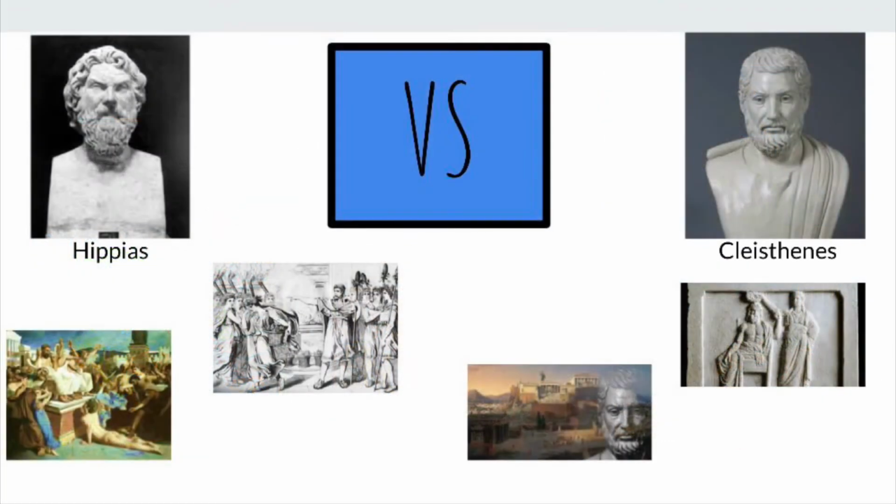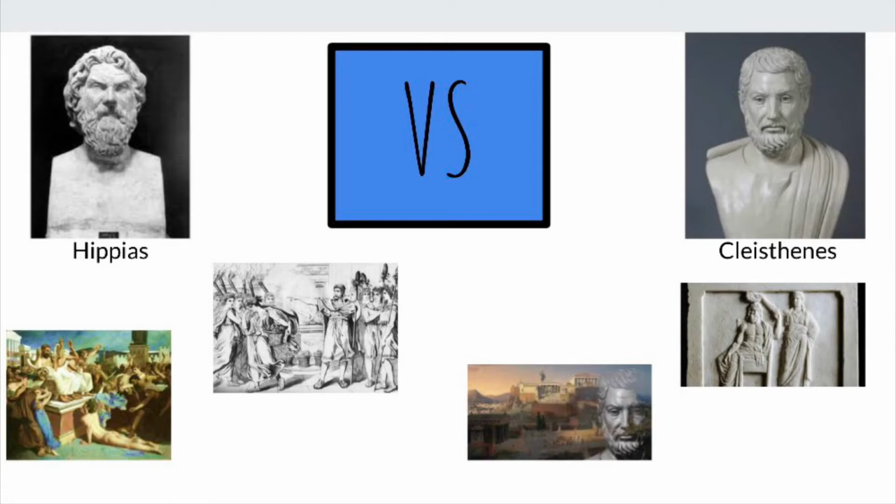For example, Athens was being ruled by a tyrant named Hippias. In 510, Spartan troops helped the Athenians overthrow the king. Following this, they supported Cleisthenes, a rival of Hippias. Cleisthenes supported the idea of equal rights and is known as the father of Athenian democracy. He honored those executed by Hippias.